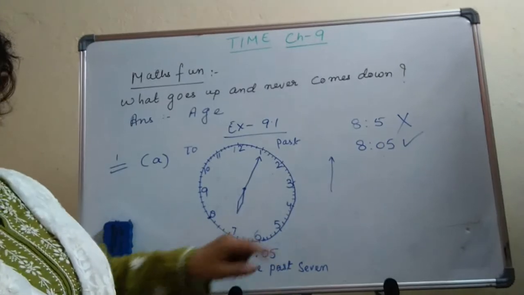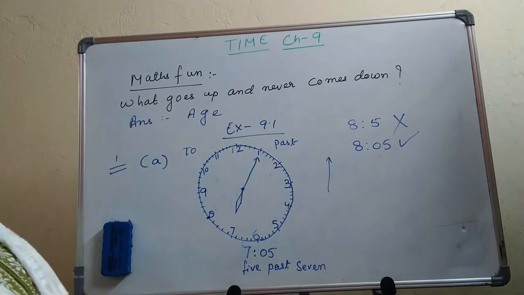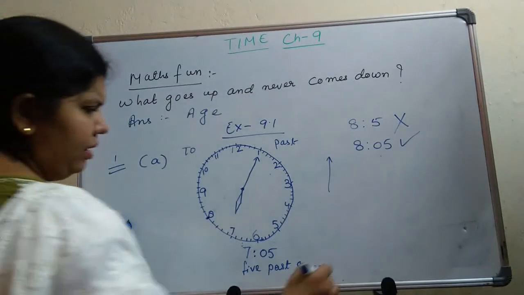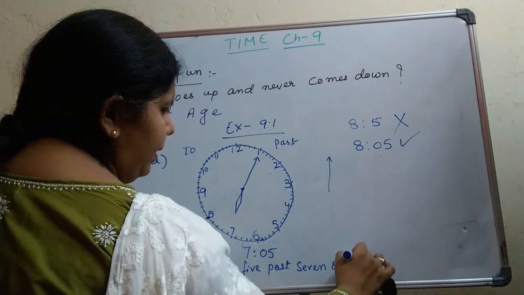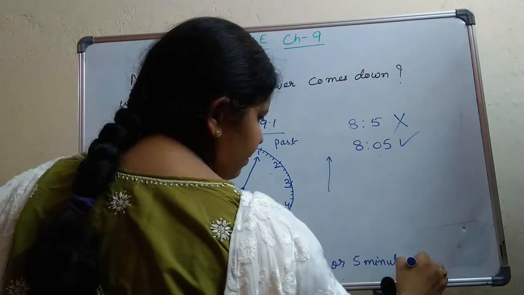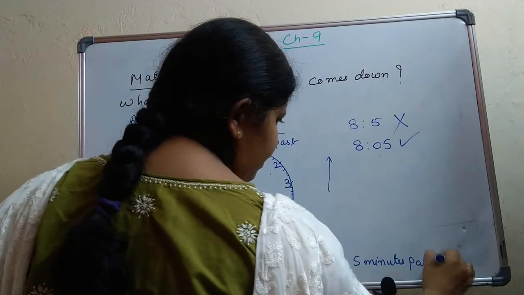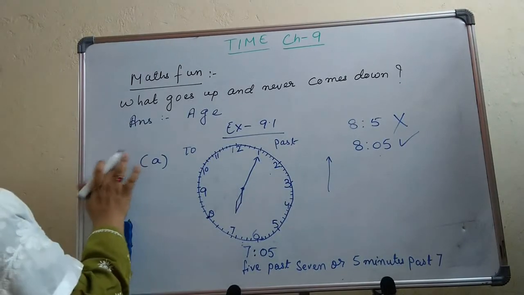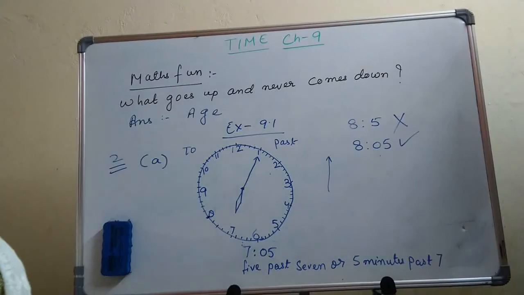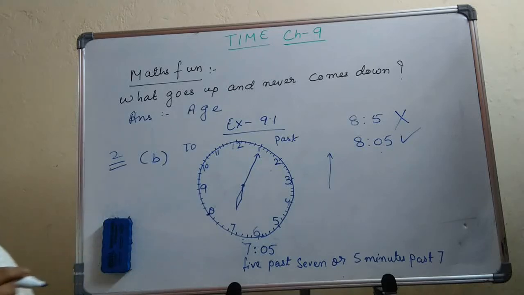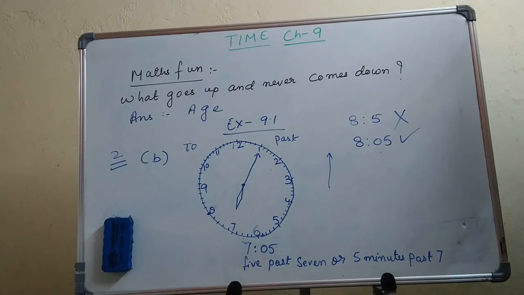We can also write 5 minutes past 7 or 5 past 7. Both are correct. If you write 5 minutes past 7, it is also correct. No problem. Like this also you can write. This question is from question number 2 and it is bit B. Bit A is already done for you. So bit B I have done. Okay children.